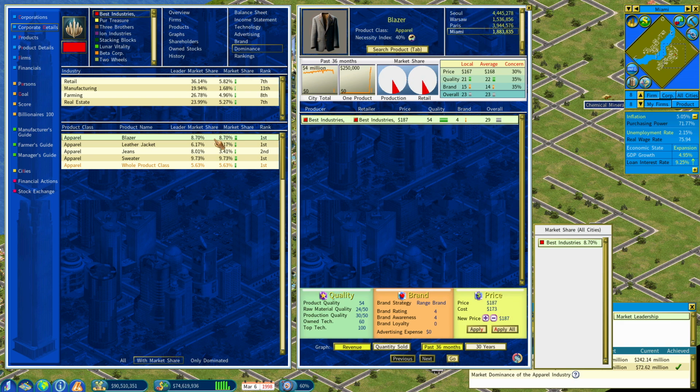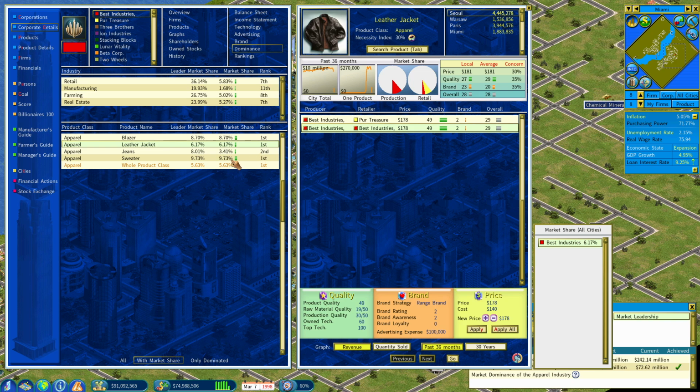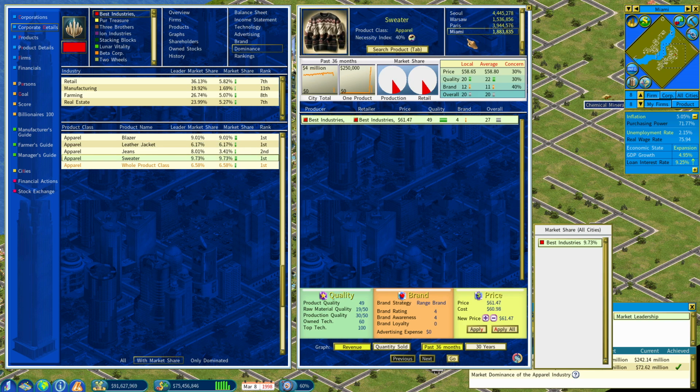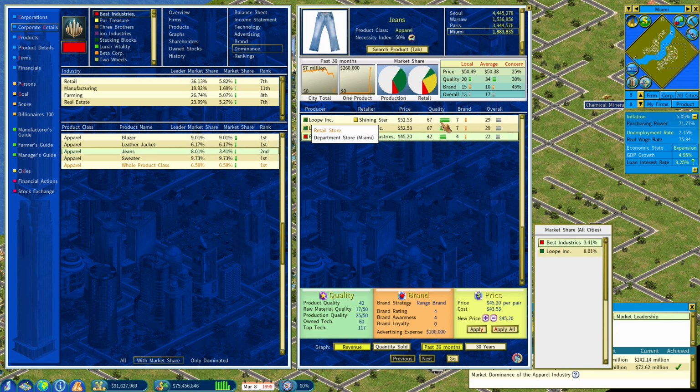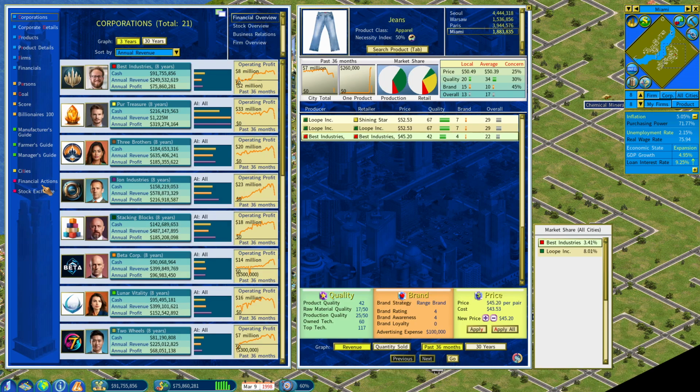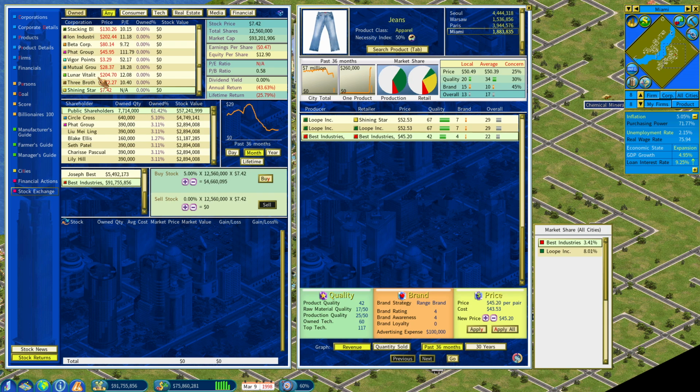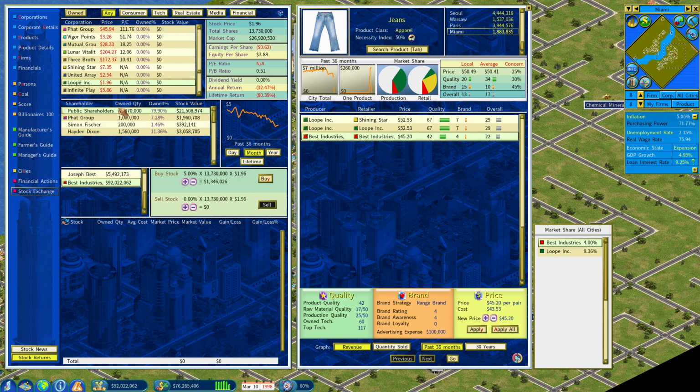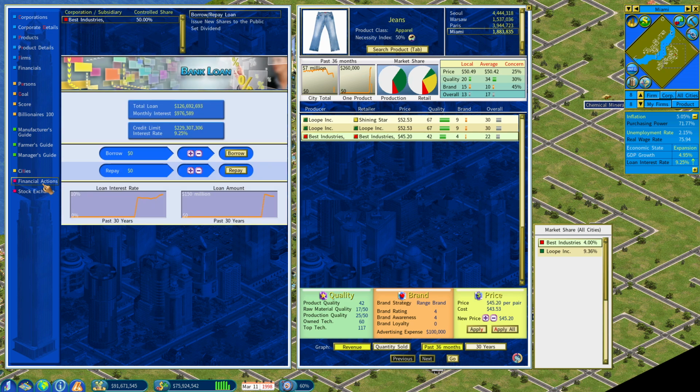Okay, see, they're only selling blazers. Leather jackets, they're only selling our leather jackets. And sweaters, they're only selling our sweaters. So it's just jeans that I'm competing with the Loop producer. Kind of curious, Loop. So the funny thing is, they have a market capture, so you could buy them out, possibly. I don't know. Can we get more? Just take as much money as I can. It's quite a lot, in fact.